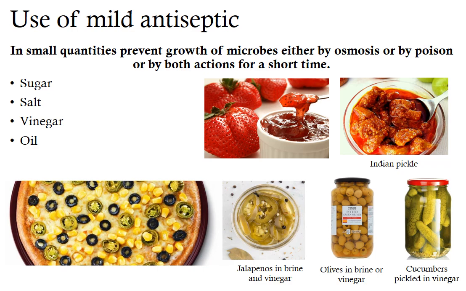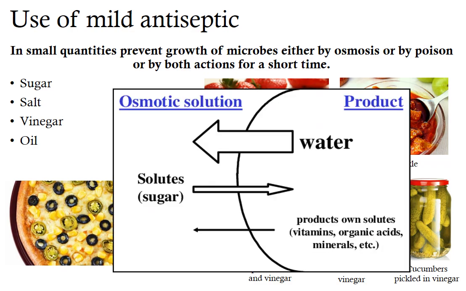Now let us first understand what is osmosis. In osmosis, the fruit or vegetable is first stored or dipped in an osmotic solution which includes either sugar or salt. So what happens is, as the concentration of the solute in the solution is higher, water from the product, in this case fresh fruit, will move outside and the solutes, for example sugar, will move inside the fruit. This is how we prepare amla candy by the method of osmosis.